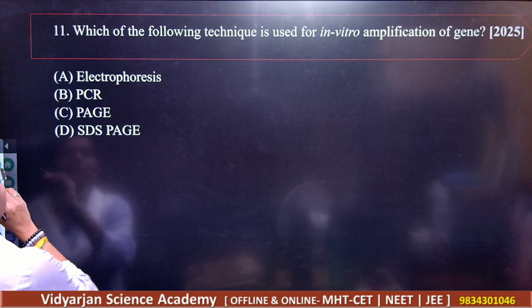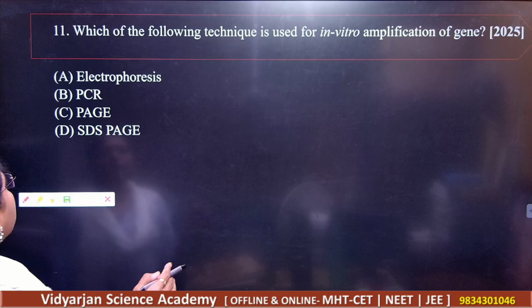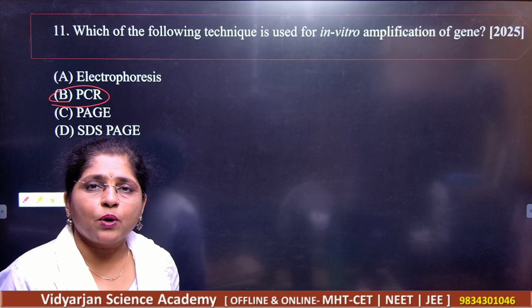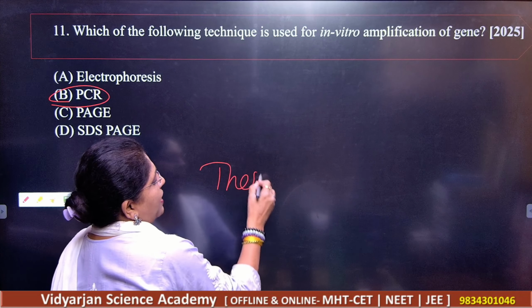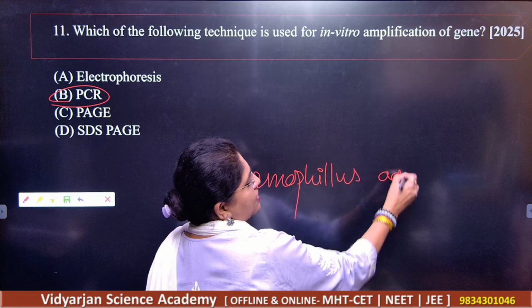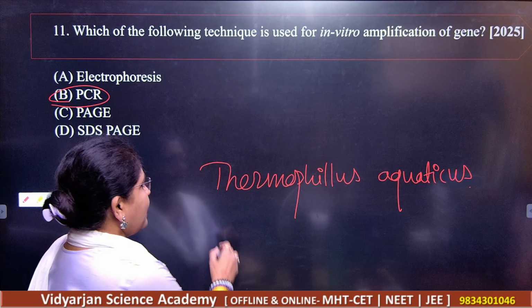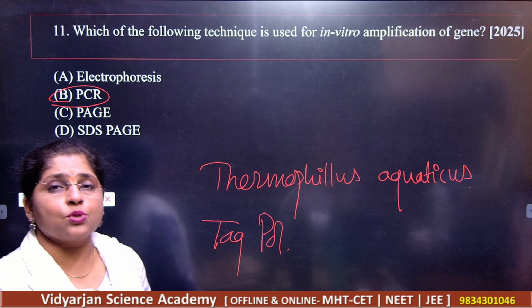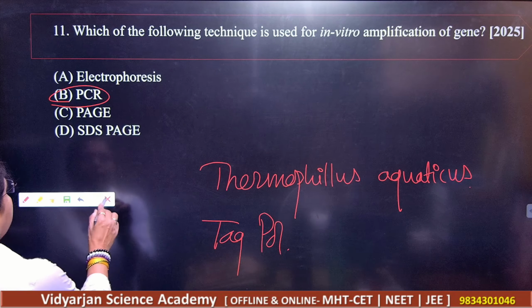Next, which of the following is used in vitro amplification of the gene? Of course, you are using PCR, polymerase chain reaction. You are using Taq polymerase, which is acquired from Thermus aquaticus, the bacteria used here. Please remember, Thermus aquaticus. Taq polymerase enzyme is isolated from this bacteria, which can tolerate high temperatures above 90 degrees.